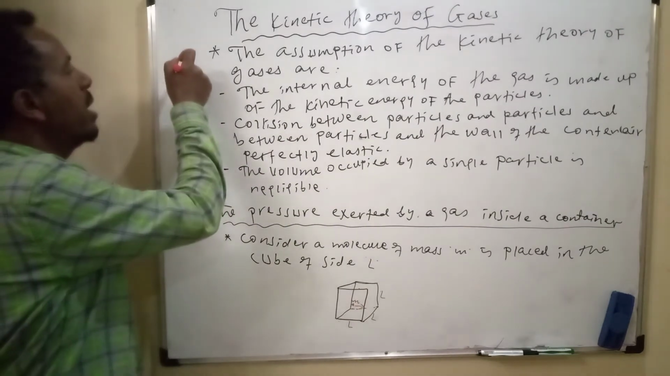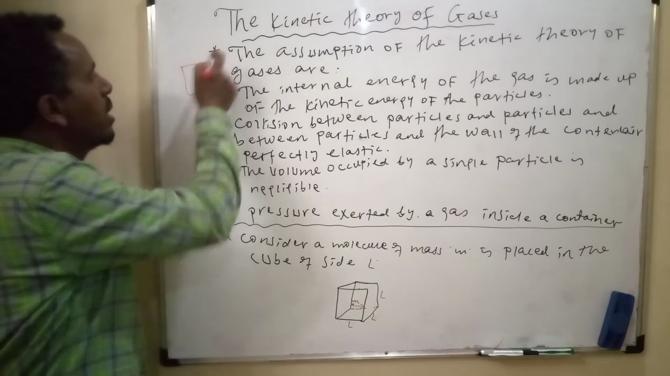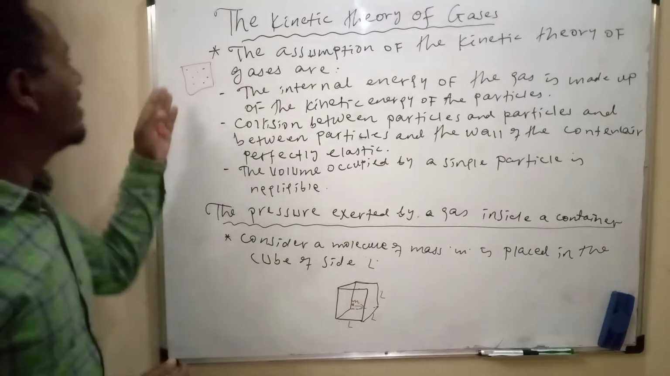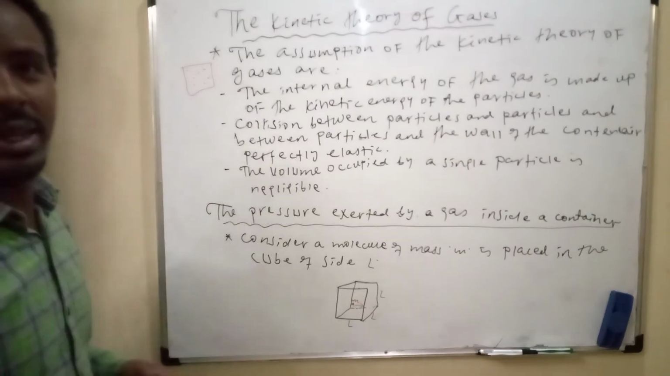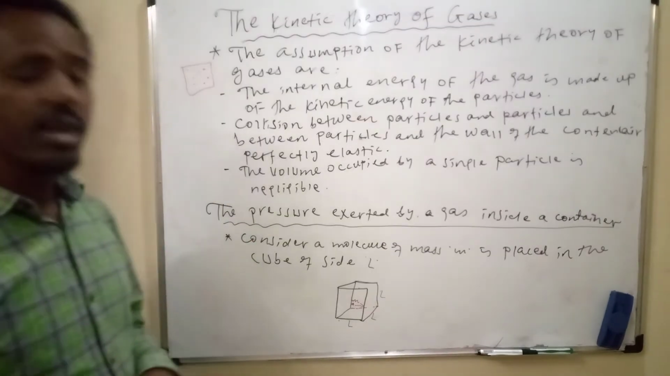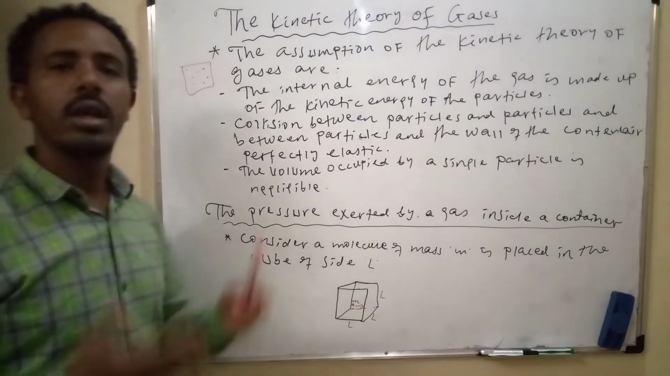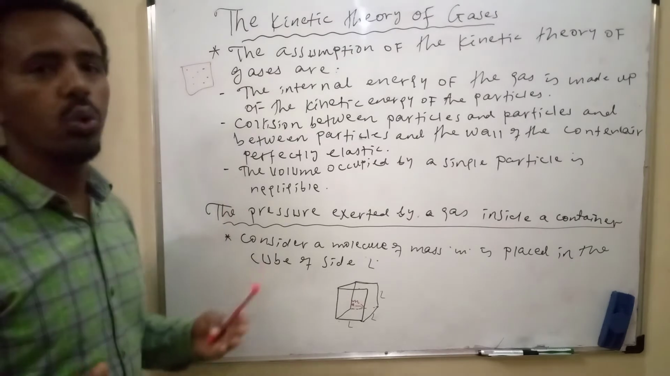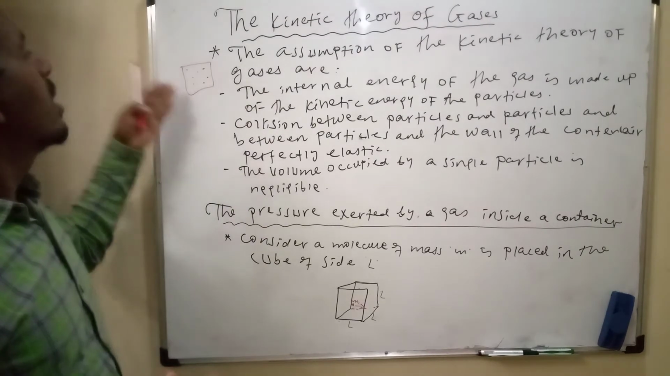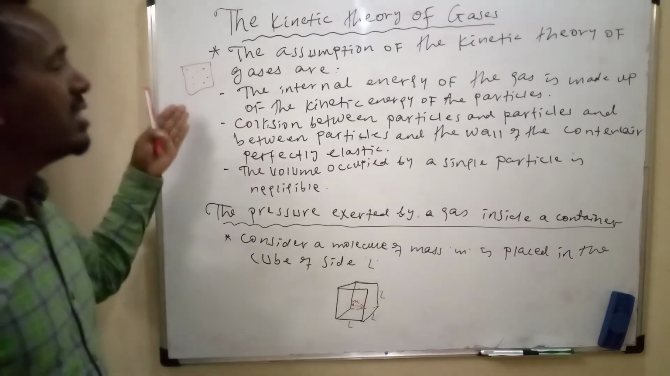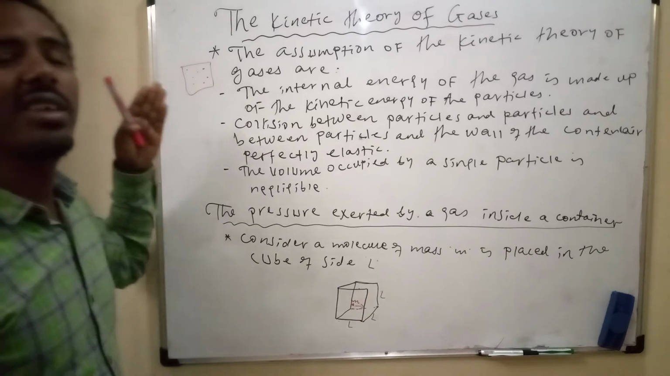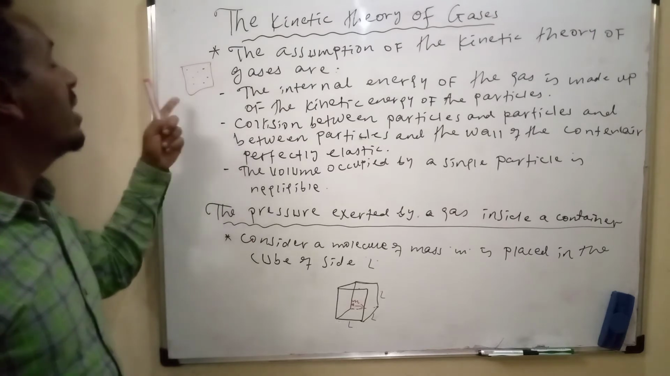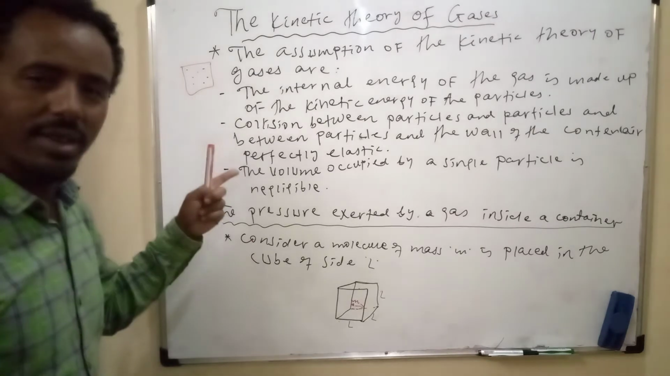For example, if this is one system, and gas molecules are contained in this system, the system has its own internal energy. Internal energy is the sum of kinetic energy and potential energy. According to this theory, the source of the internal energy of this system is only kinetic energy. But here, no potential energy exists in these gases